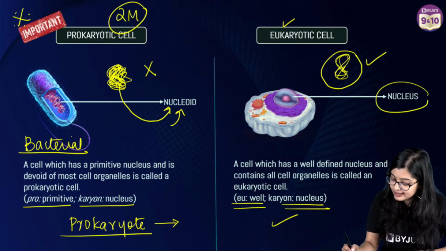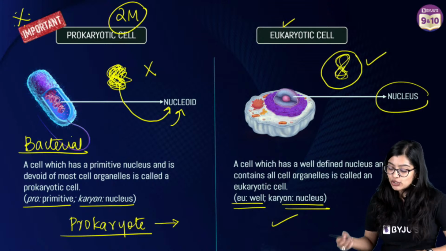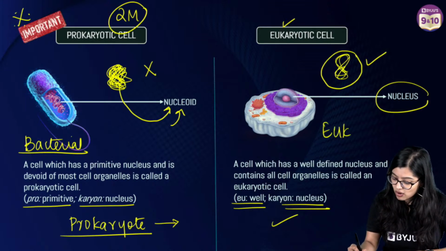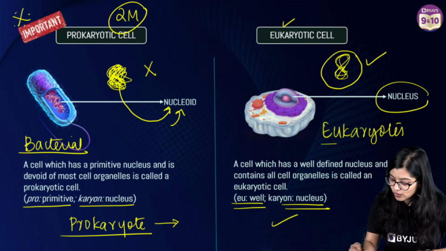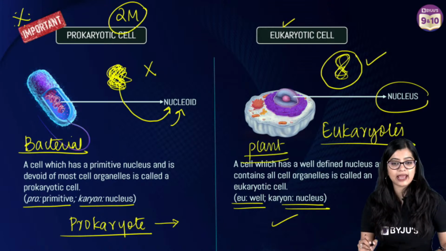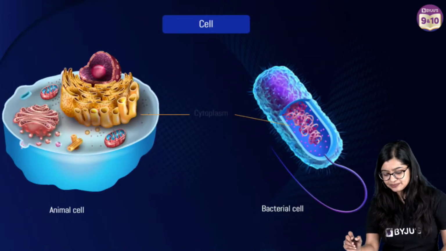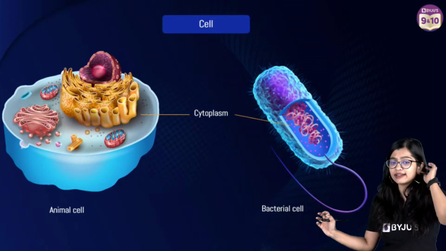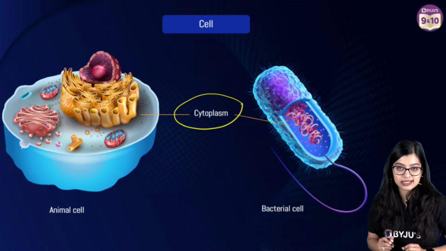Which is why we call this a proper nucleus. So normally such organisms are called eukaryotes, right? Plant and animal cells are examples of the same, so easy peasy. Now next up we will look at the third part, which is the cytoplasm, right?